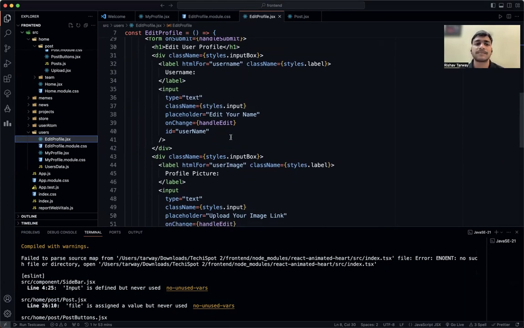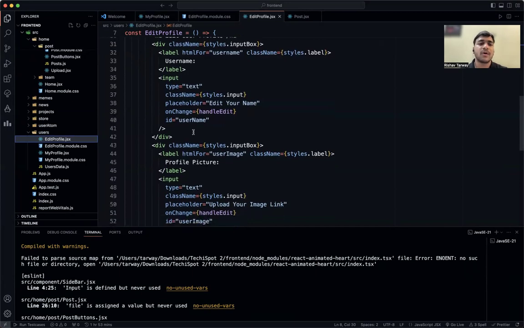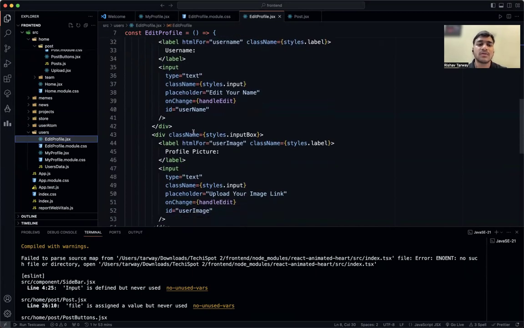So once any changes are made to that particular input box, the handleEdit function will be implemented. What handleEdit does, we will discuss. Let me discuss what is inside that form. So for ID username, we are accessing that username using the ID attribute.